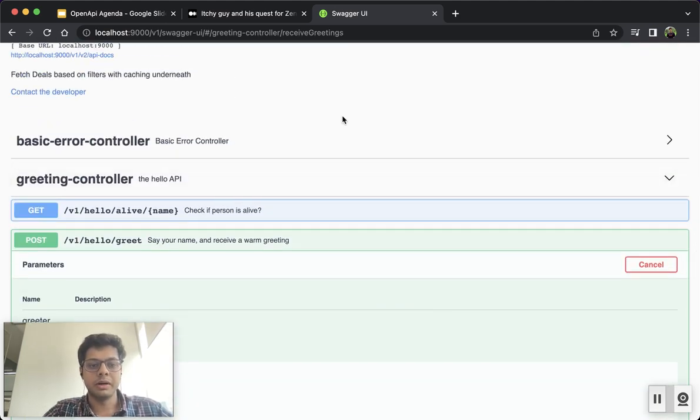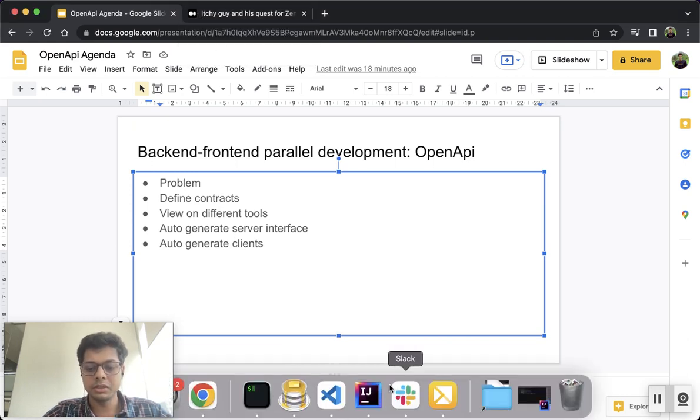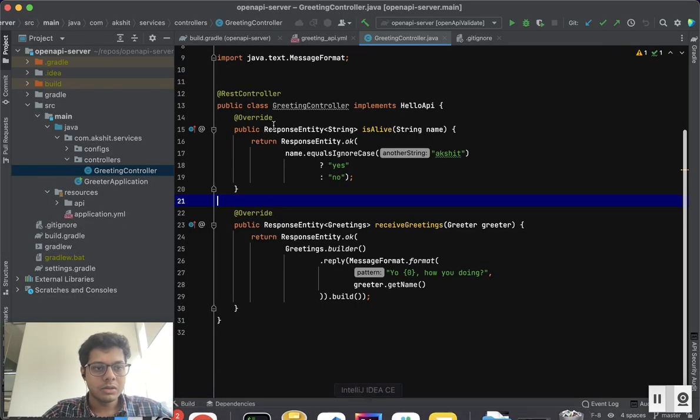So that is the server part. Now what we want to do is generate the client also, be it a Java client or a JavaScript client. There are a couple of ways. Let's first generate a JavaScript client, because our web frontend will use the JavaScript file, and another service will use the Java client.